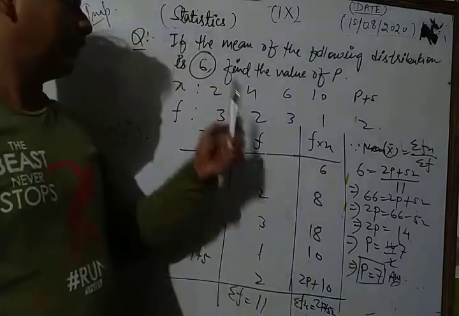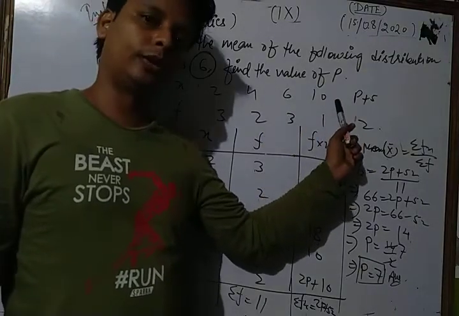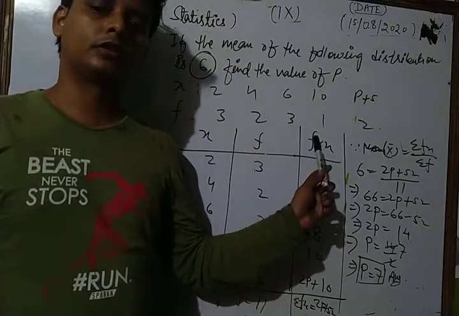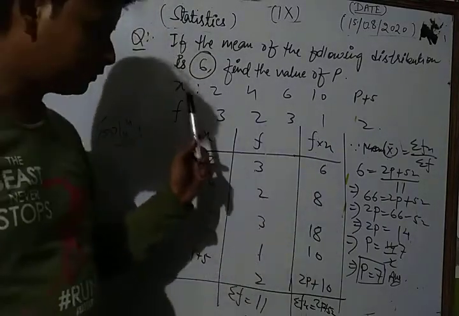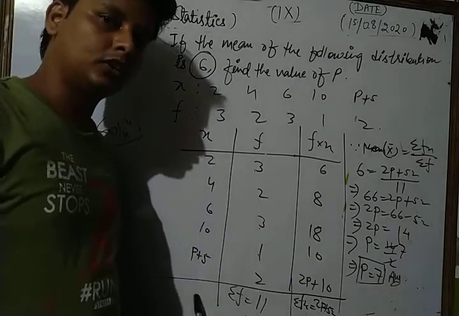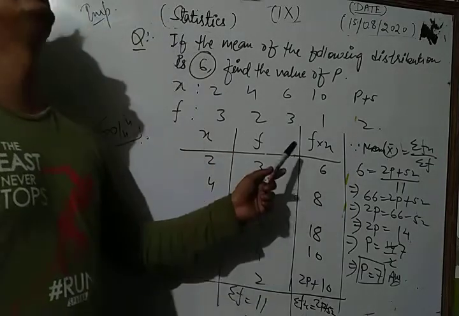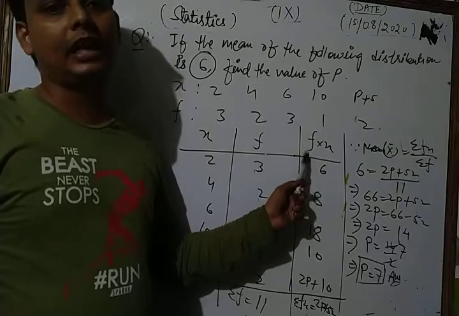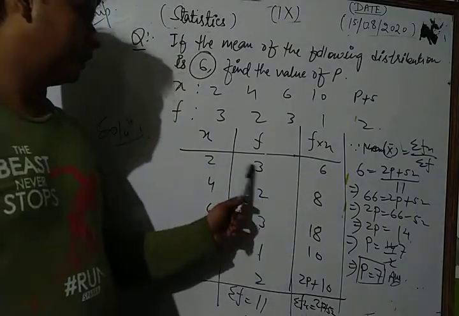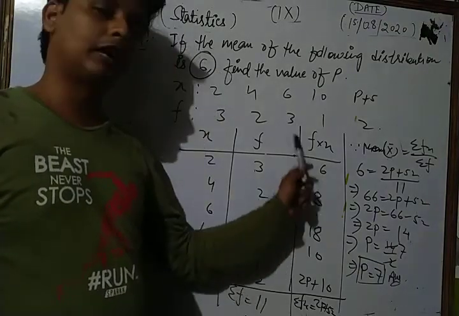Okay, in that question we find the value of p. Now this is our given distribution according to our question. In this question, first of all we write x as the variable in one column, in the second column we write the frequency which is given in our question, and finally in the third column we write f into x. Now we multiply the variable and their corresponding frequency to get the value of f into x.